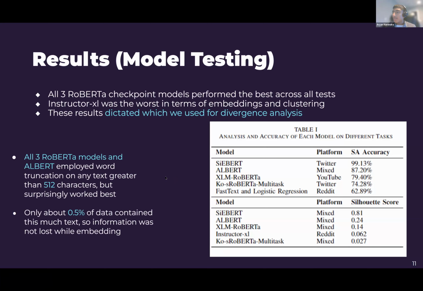Intriguingly, a mere 0.5% of the complete dataset contained text that surpassed this 512 character threshold, meaning that truncation of data points over 512 characters had a relatively negligible impact on information loss while embedding. We used these results to determine which model we would use for divergence analysis.